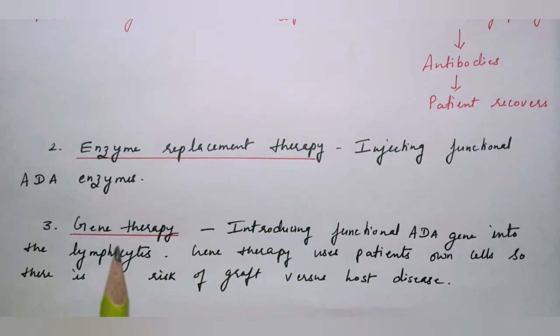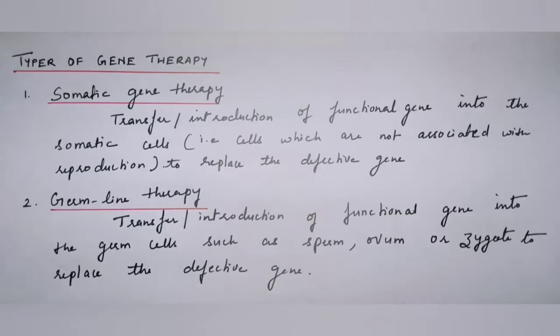And the third and the best method to treat SCID is gene therapy. In gene therapy, a functional ADA gene is introduced into the lymphocytes. Gene therapy uses the patient's own cells, so there is no risk of graft versus host disease.